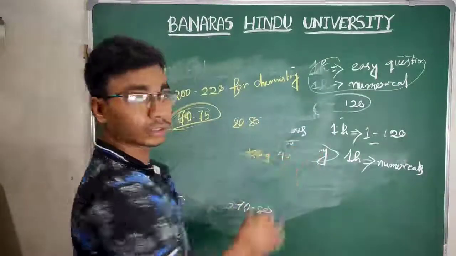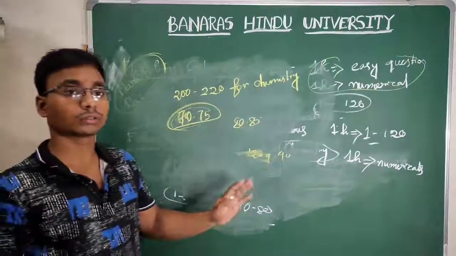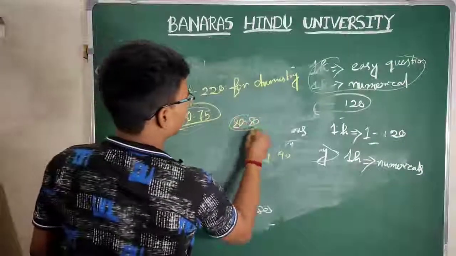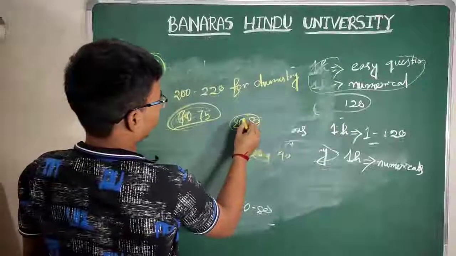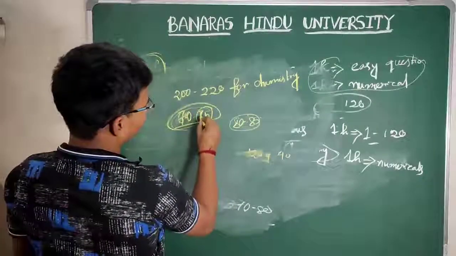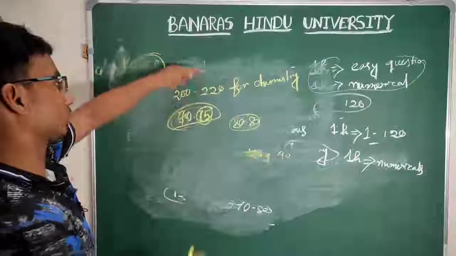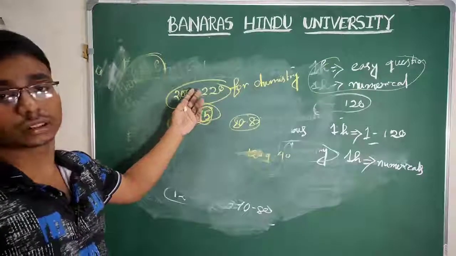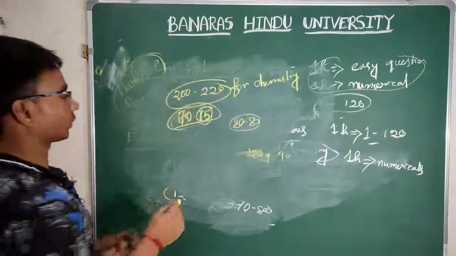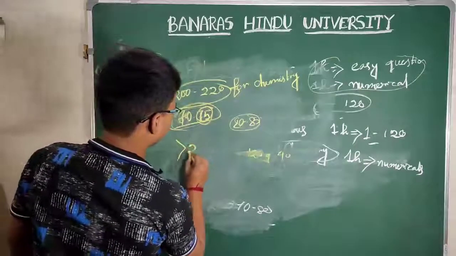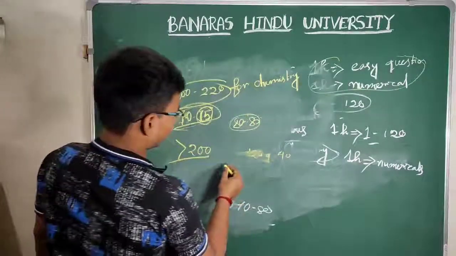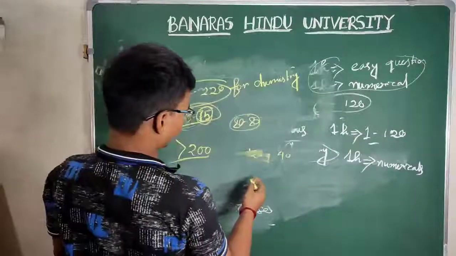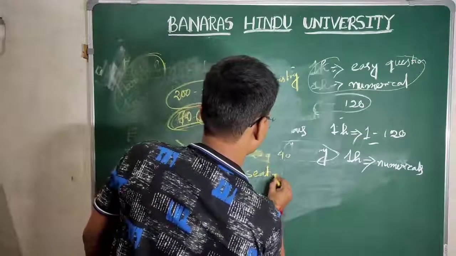120 minutes is very less to solve 120 questions. You can't do it. If you try to, you will not secure your rank. You have to solve 80 to 85 questions, and round figure your correct answers are 75, and you got 200 to 220. Between 200 and 220 it's a safe zone. If you cross 200, you can easily get a rank under 90 or under 70, because the number of seats is 97.